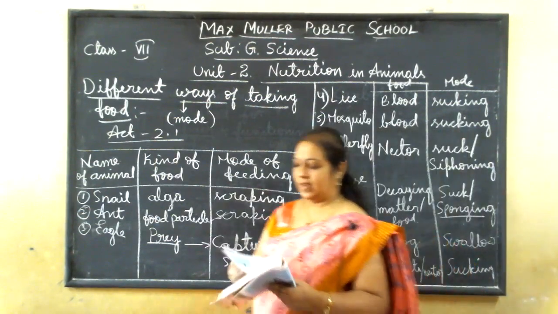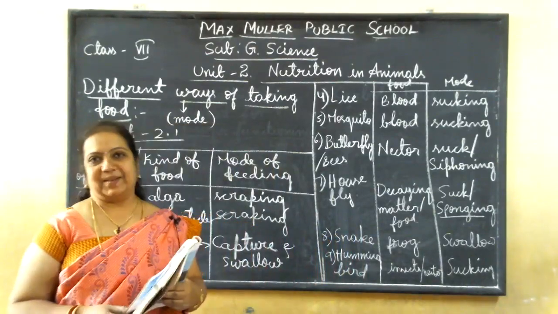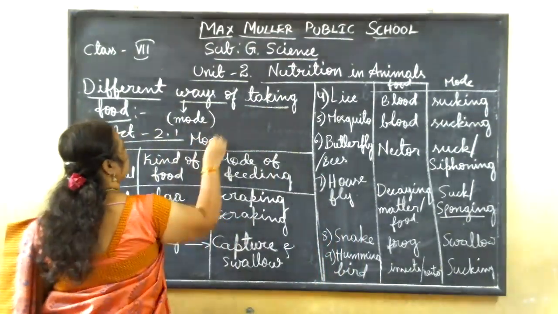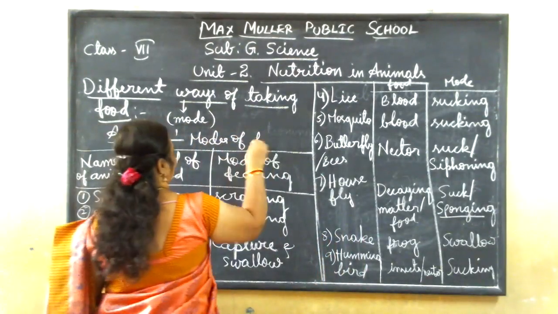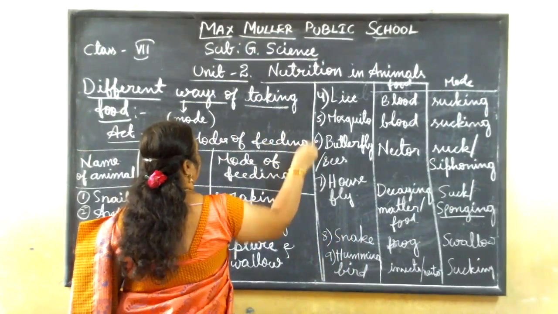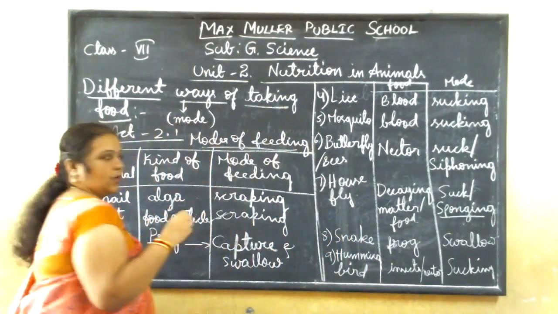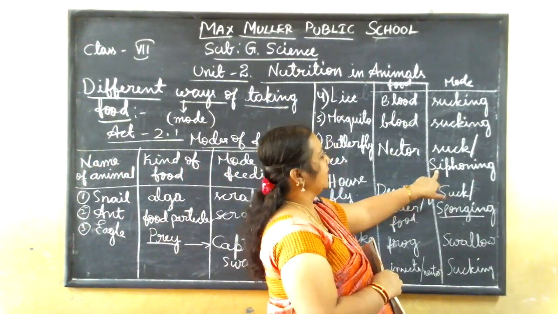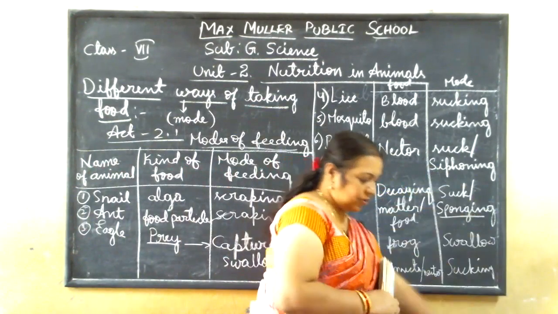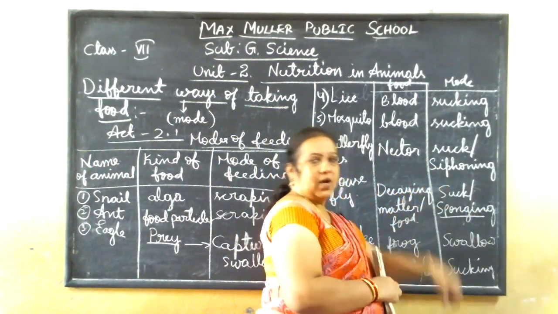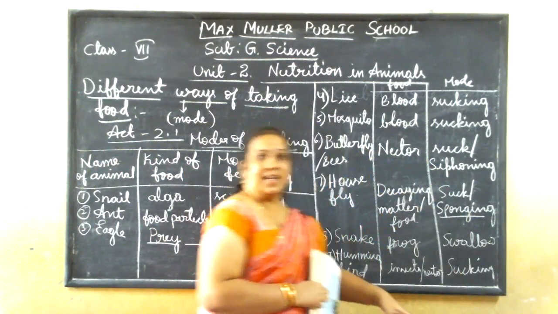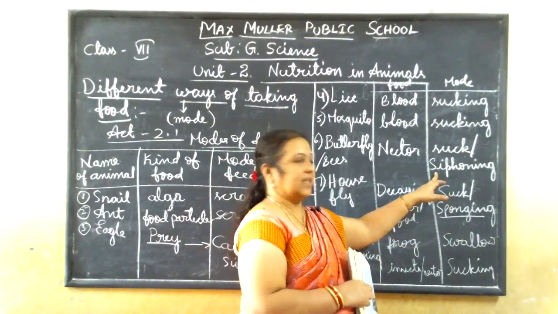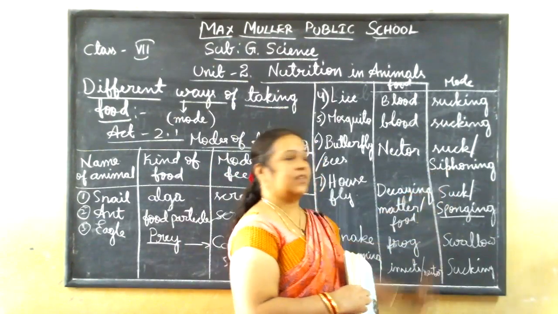So these are all the various modes of feeding. Write down, children, all these. These are very important. Siphoning, this word you may not know. Siphoning means sucking the food from the base, from down into the upper part, like a juice. How do you suck from a straw? Like that only. That activity we call siphoning.